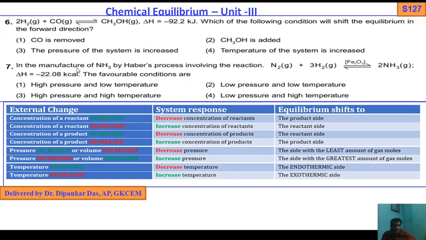Now number 7, in the manufacture of ammonia by the Haber process involving the reaction N2 gas plus 3H2 gas, Fe2O3, gives ammonia gas, delta H minus 22.208 kilocalorie. The favorable conditions are high pressure and low temperature, low pressure and low temperature, high pressure and high temperature, low pressure and high temperature. For preparation of ammonia, high pressure and low temperature, this I have also discussed. Go through my previous lecture, you will get these answers.